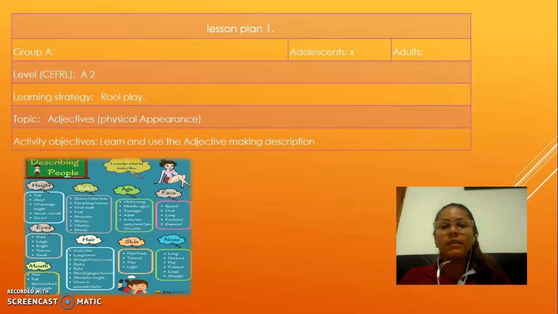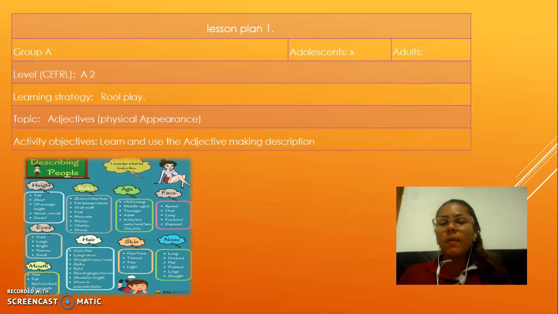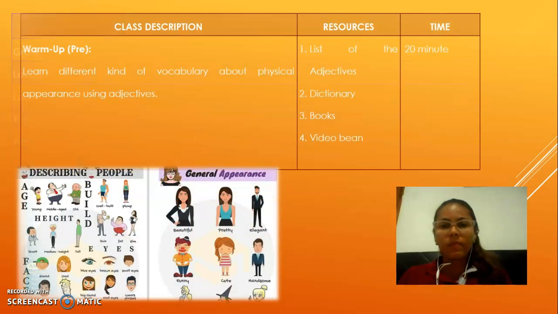I consider that at level A2, the skill they need to develop is speaking. For that reason, I chose adjectives for physical appearance as the topic, because in these lessons they are going to put different kinds of vocabulary into practice. For example, I make conversations and role plays that identify and describe people.